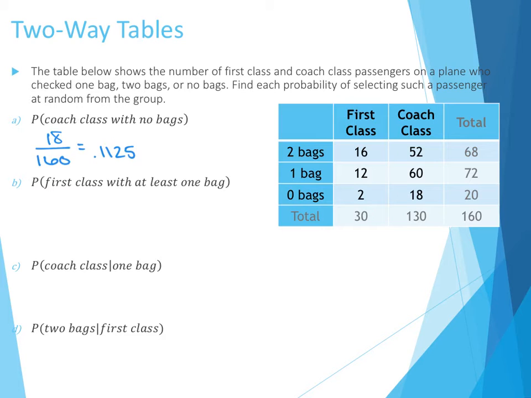If we're talking about the probability of first class with at least 1 bag, again, we have to think about what are we selecting from, and since it doesn't say, we're selecting from the whole group of 160. So what's the probability of getting first class with at least 1 bag? We need to know how many people have at least 1 bag in first class. So at least 1 bag means the 12 people who have 1 bag plus the 16 people who have 2 bags, which is 28 out of 160.